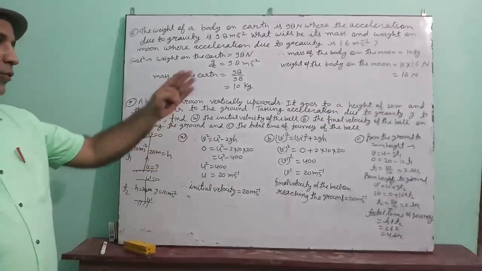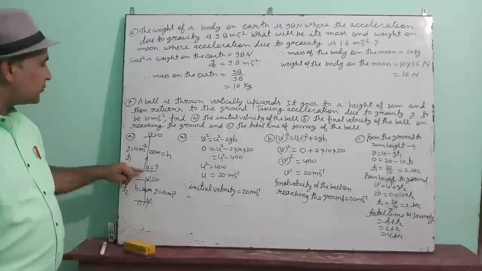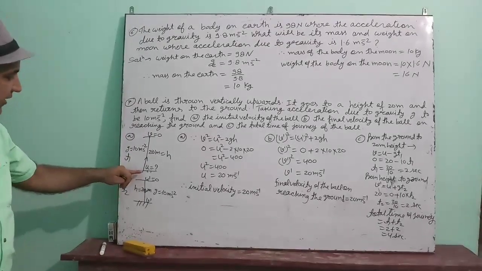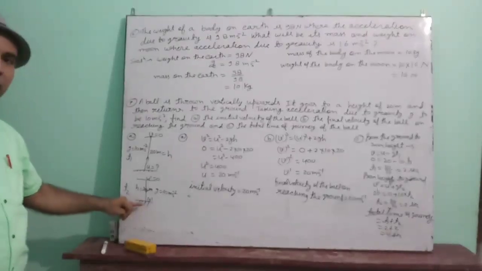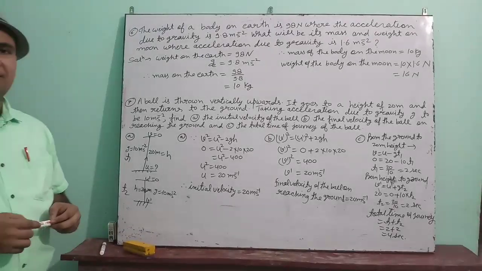Understood? I have shown you the whole process: how much time is taken when the object reaches from ground to 20 meter height, how much time it takes from 20 meter height to ground, and then we add both the times and we get 4 seconds.